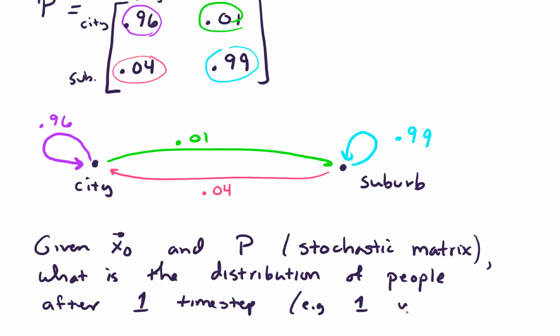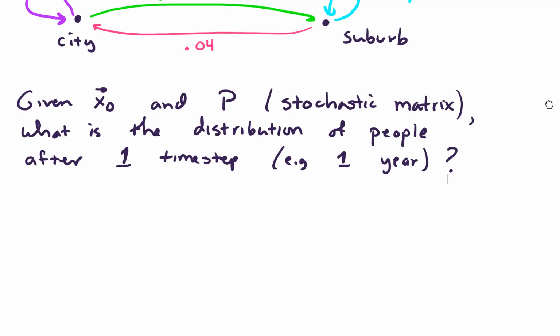So we'll do this the long way, and then we'll see how to do this using our matrix computations.